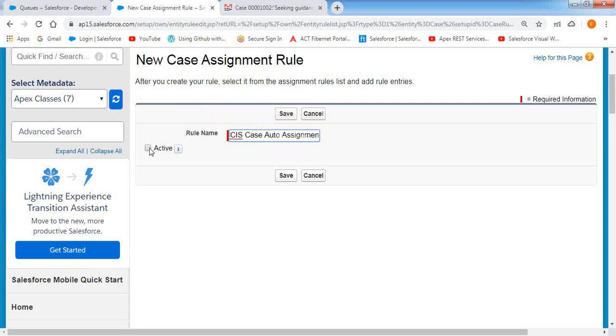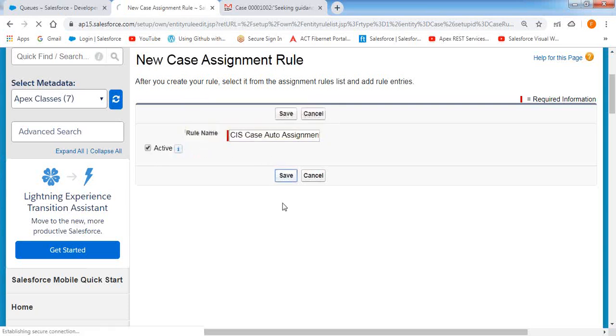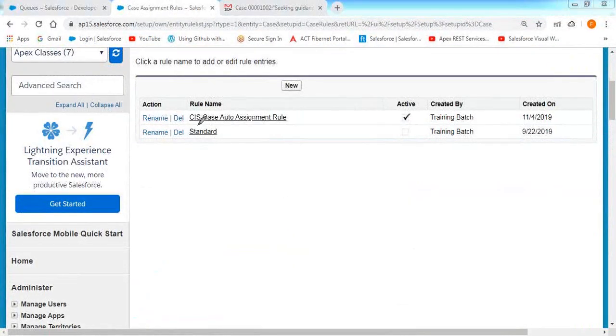If I select this active checkbox, the standard rule will be deactivated automatically. Click on save. Once you click on save, my rule has been created. Now my new rule is in active status and the standard rule is in deactivated status. Only one rule will be in active status at a time, not multiple.